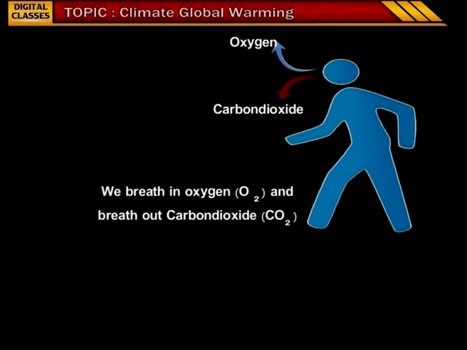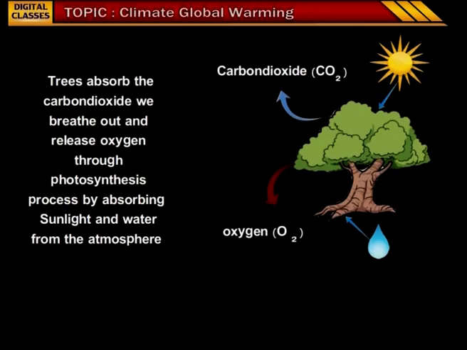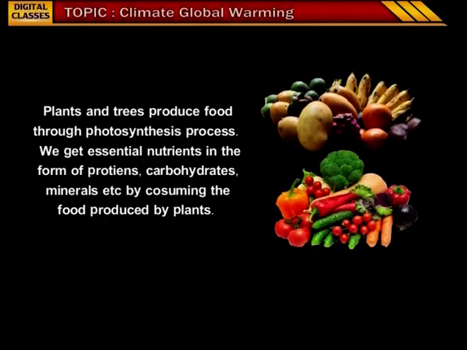Observe this image. Trees absorb the carbon dioxide we breathe out and release oxygen through the photosynthesis process by absorbing sunlight and water from the atmosphere. Trees take in carbon dioxide through photosynthesis and release oxygen, which is very essential for human beings to live. Plants and trees produce food through the photosynthesis process. We get essential nutrients in the form of proteins, carbohydrates, minerals, etc.